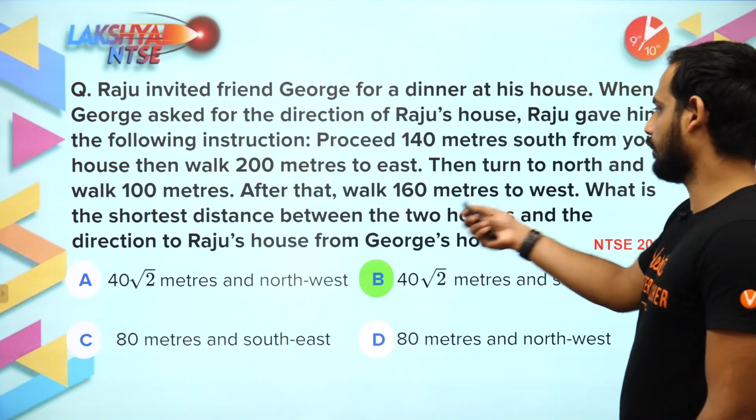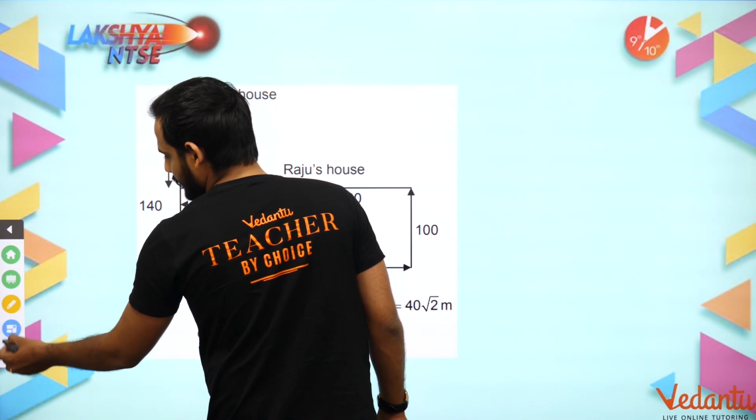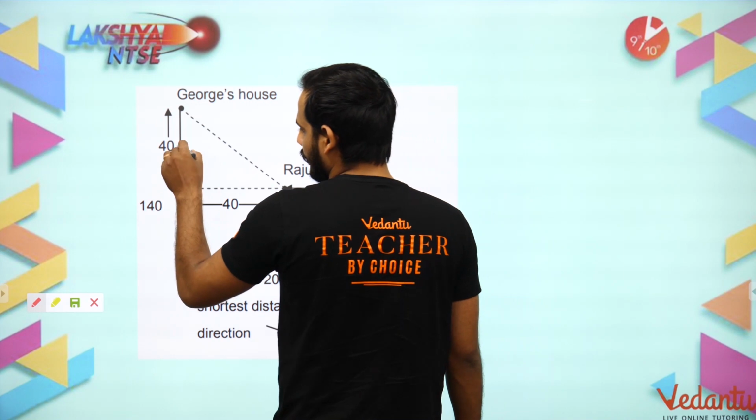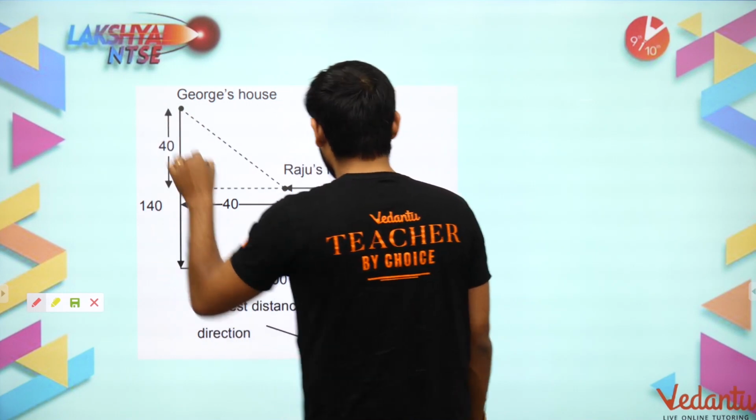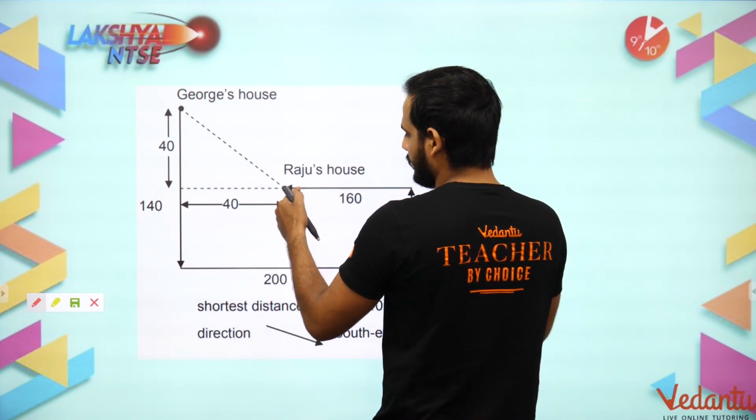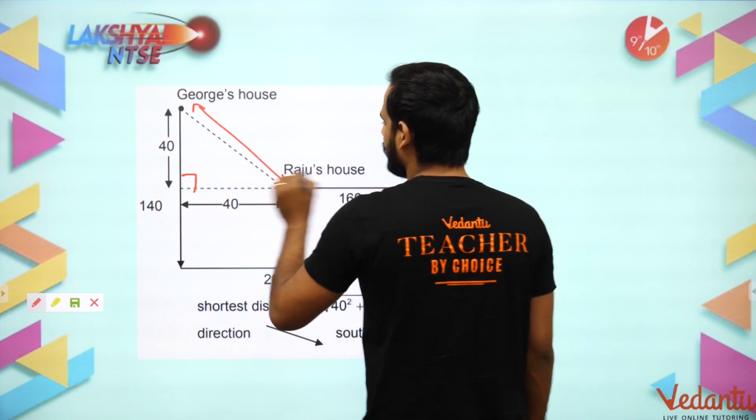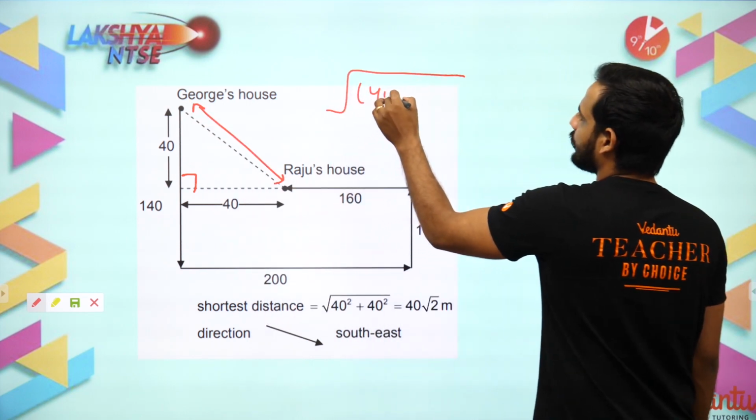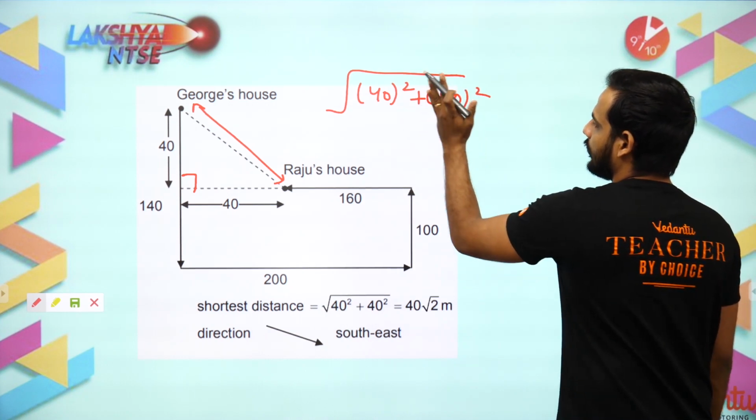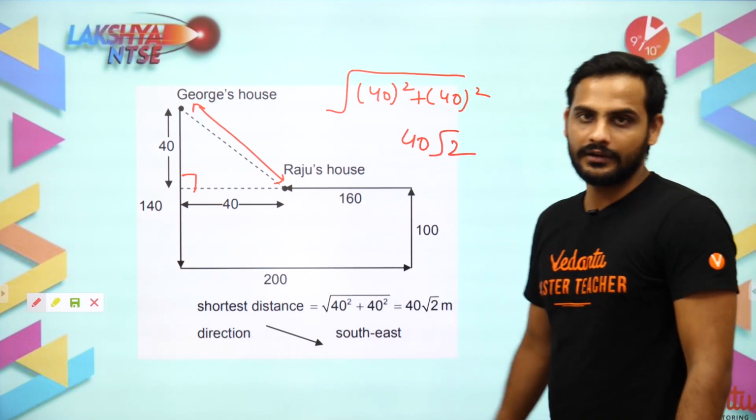Now they have asked what is the shortest distance between the two houses. So this is the first house here and this is the second house here. The shortest distance is this line. Total was 140 and this is 100, so this will be equal to 40, and this total is 200, so this is 160, so this will be 40. This is a right angle triangle, so this will be equal to under root of 40 square plus 40 square. You will solve it and get 40 root 2. 40 root 2 meters will be your answer.